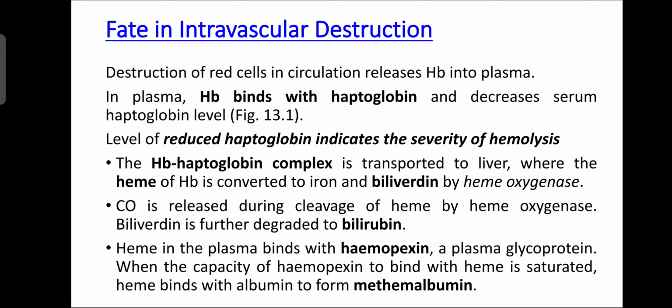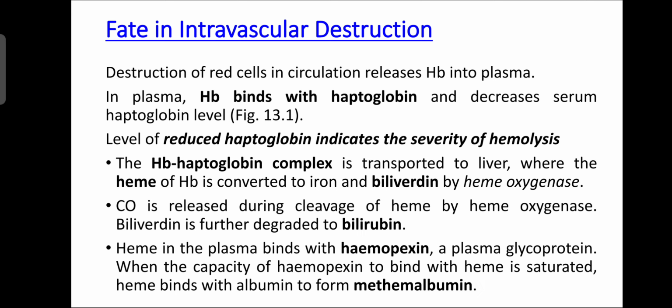How does intravascular destruction occur? Destruction of the RBC in the circulation releases hemoglobin into the plasma directly. This hemoglobin binds with haptoglobin and decreases the serum haptoglobin level. So the level of reduced haptoglobin indicates the severity of hemolysis. The hemoglobin-haptoglobin complex is transported to the liver where the heme of the hemoglobin is converted to iron and biliverdin by heme oxidation. Carbon monoxide is released during cleavage of heme by heme oxidation. Biliverdin is then further degraded to bilirubin.